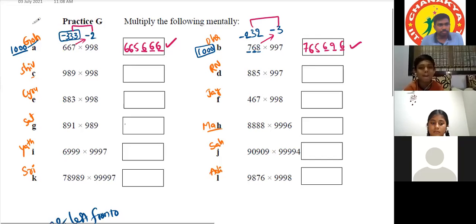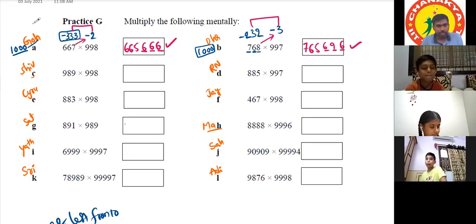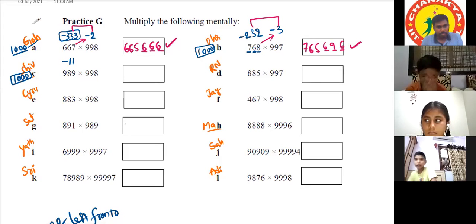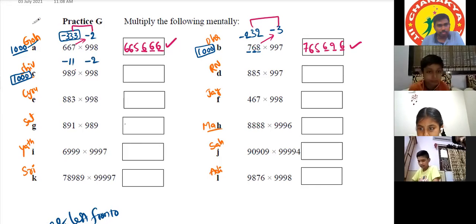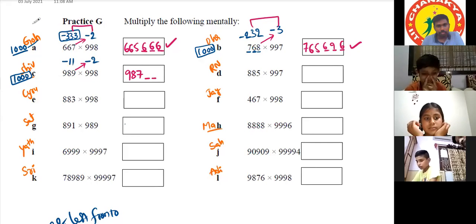Then Shobranov. Our base number is 1000. 989 will become minus 11, and 998 is minus 2. 989 minus 2 is equal to 987. 11 twos are 22.